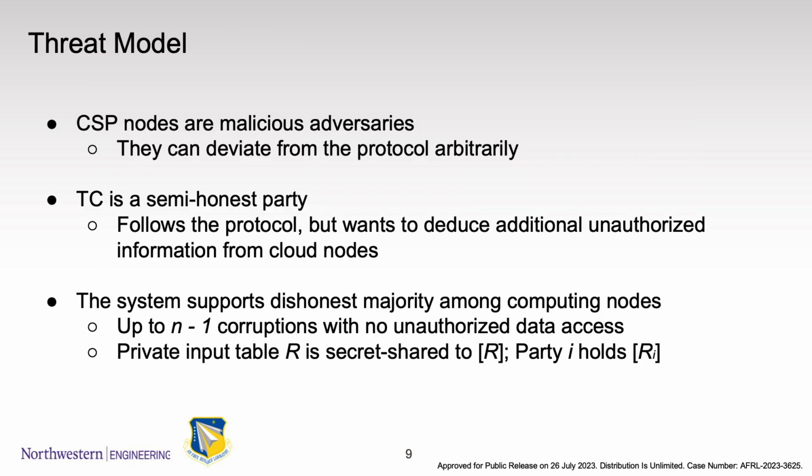Now we are going to talk about the threat model in this work. CSP nodes are malicious adversaries. They can deviate from the protocol arbitrarily. TC is a semi-honest party. It follows the protocol since it is usually the data owner, but it still wants to deduce additional unauthorized information from cloud nodes. The system supports dishonest majority among computing nodes, up to n-1 corruptions with no unauthorized data access, so it's called all but one malicious security. Private input table R is secret shared to R bracket. Party i holds R sub i bracket.